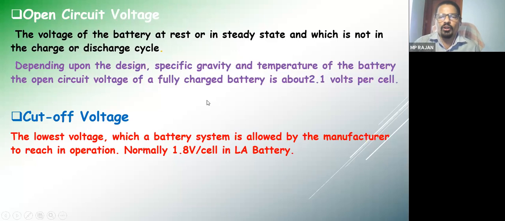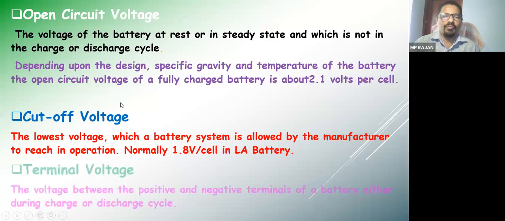So a 12 volt battery, you can discharge till the battery becomes 10.8 volt or 1.8 volt per cell, beyond which we should not do the discharging. So that is called cutoff voltage. This is the lowest voltage, beyond which we should not discharge a battery.